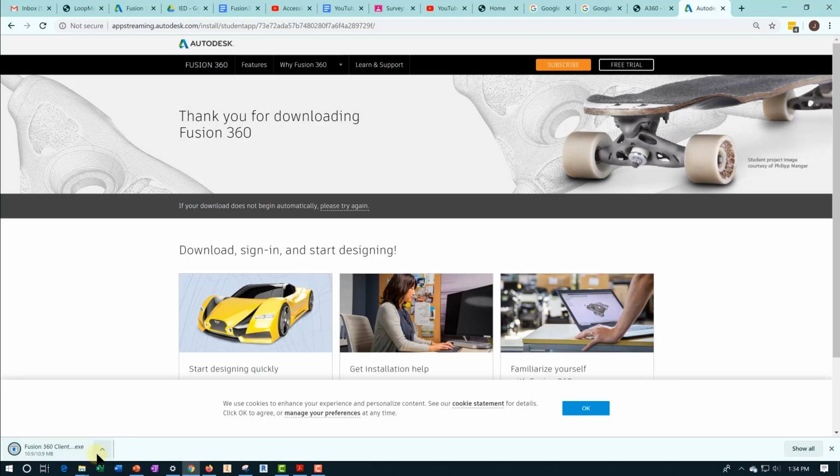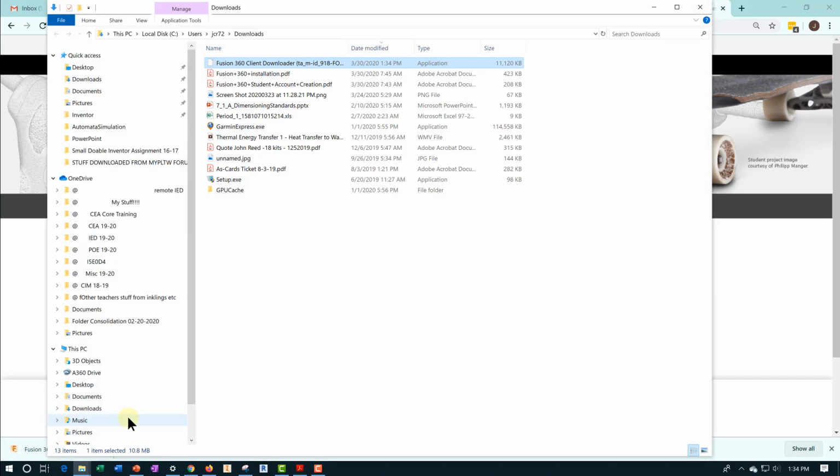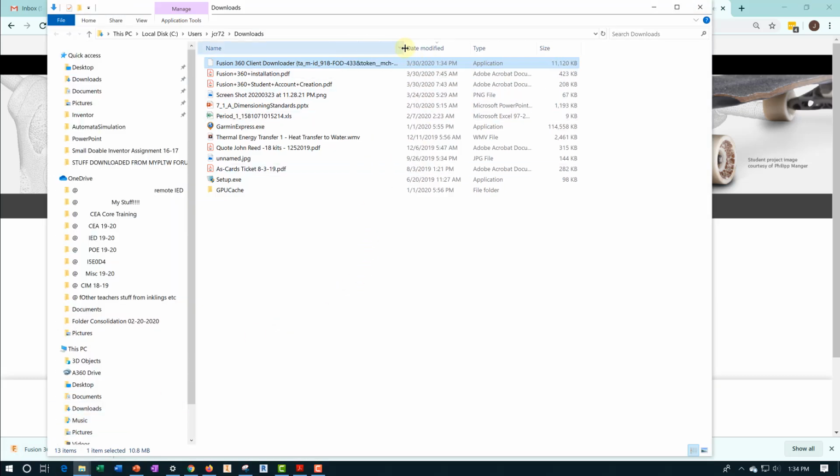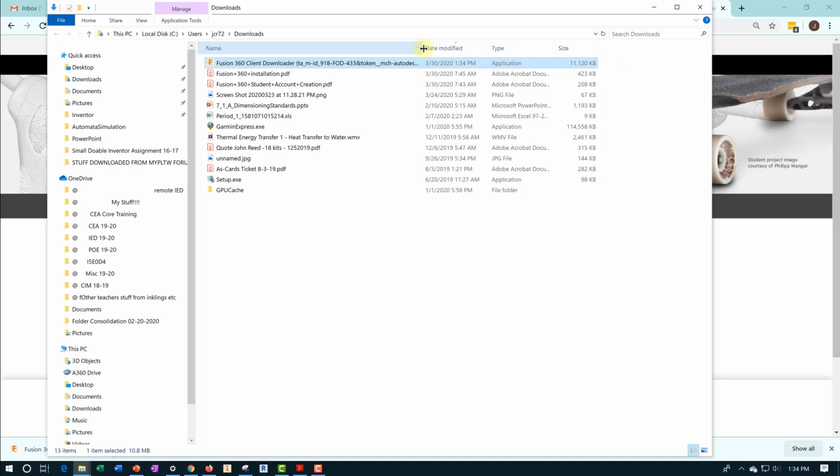It's about 11 megabytes, which is pretty small compared to what you need to download for example, Autodesk Inventor. Oh, here we go. Let's double click on the executable.